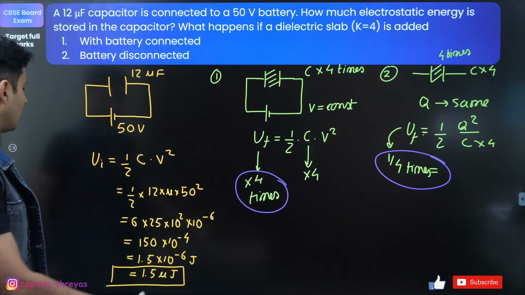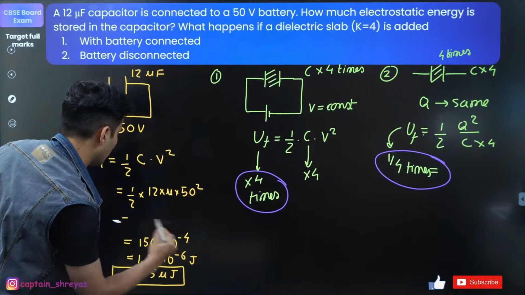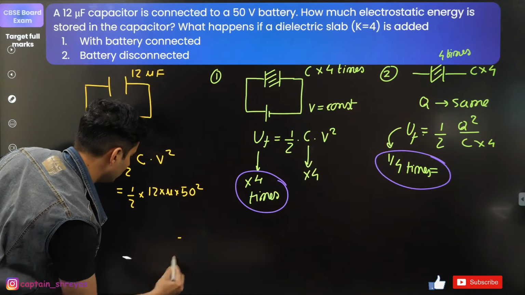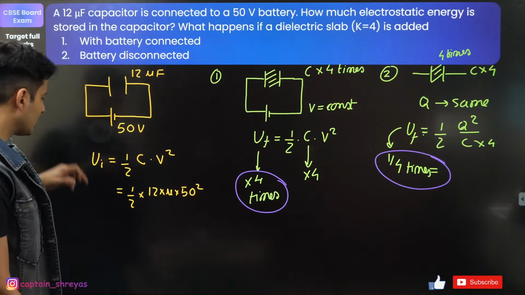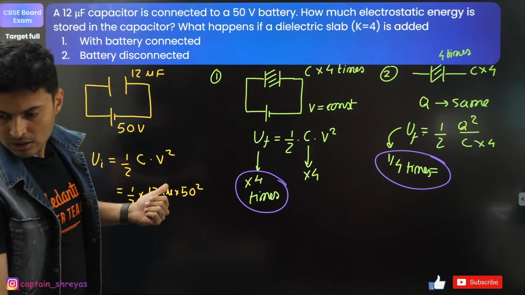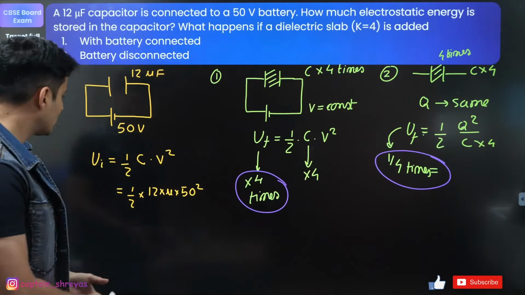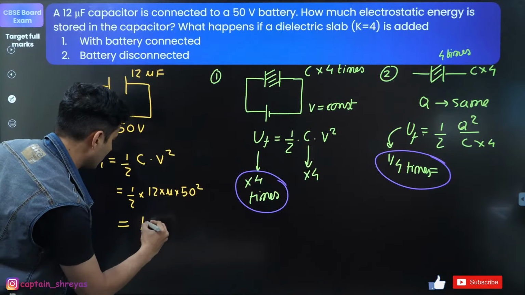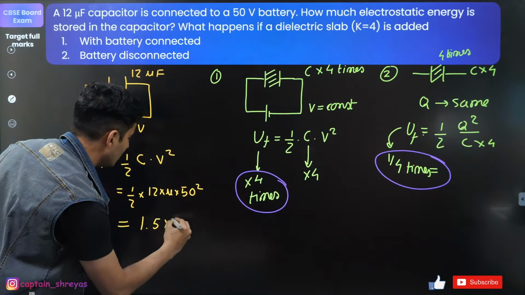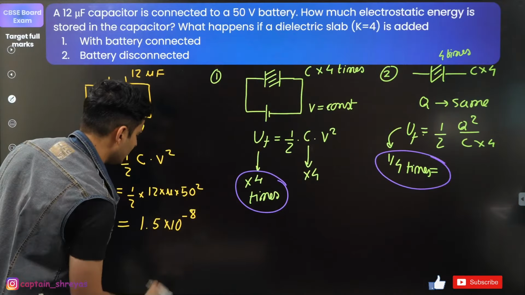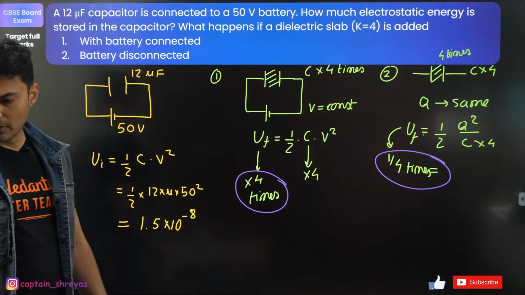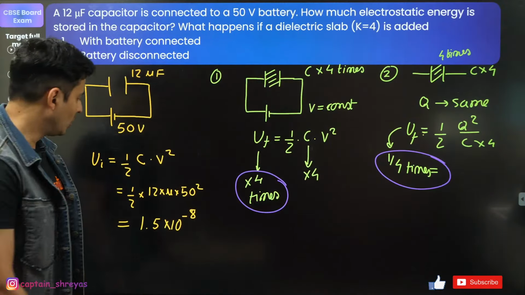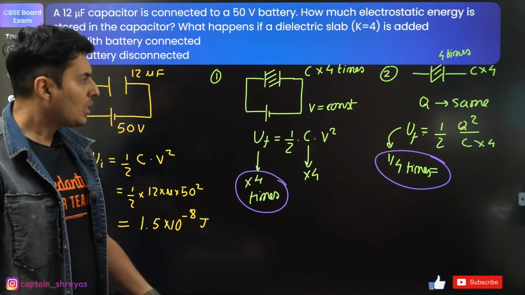Oh, okay. Thank you for pointing it out. So the final answer is coming out to be how much, guys? It's 10 to the power minus 15 millijoules. Okay. Thank you for putting it up. So it was basically 1.5 into 10 to the power minus 8, I guess. All right, somewhere around that. Yep. 1.5 into 10 to the power minus 8. Okay. Great.